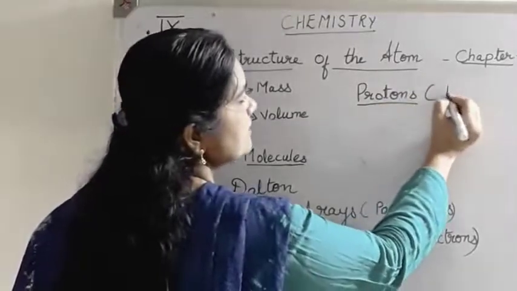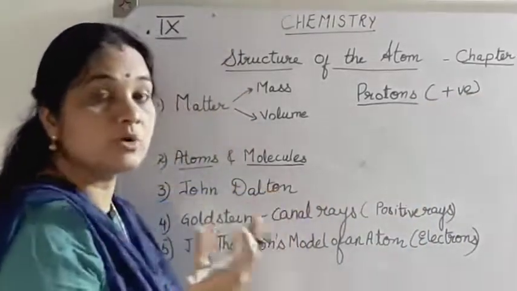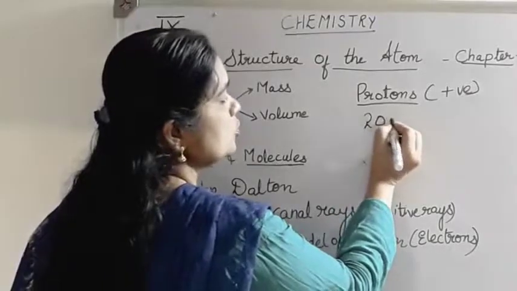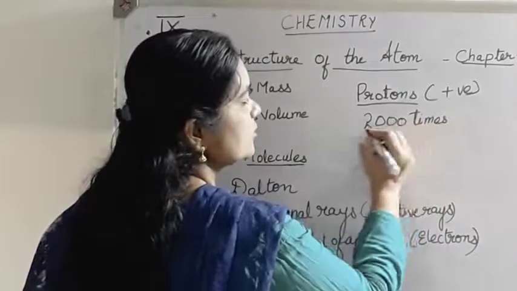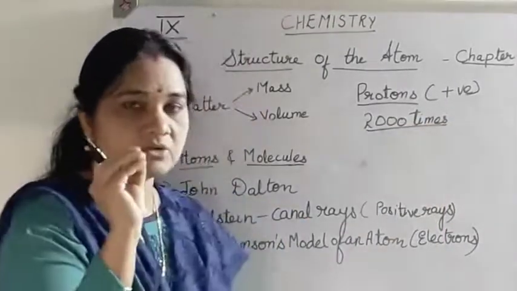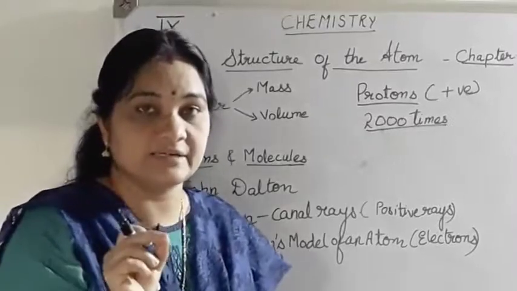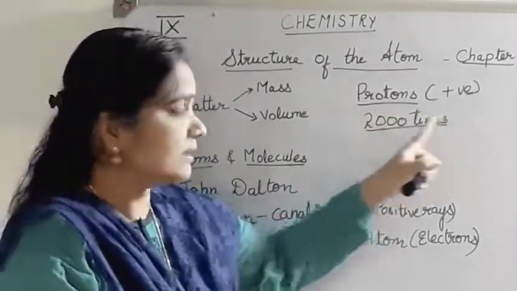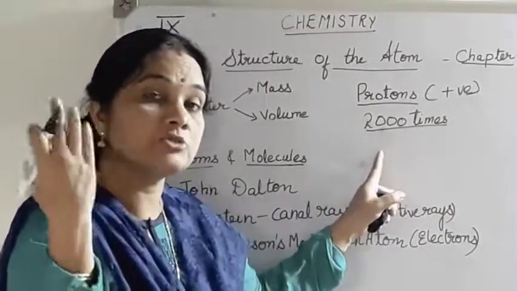Protons are nothing but the charge of proton is positive, and the mass, what about the mass? The mass of protons was found to be about 2000 times that of electrons. That means the mass of electron is very negligible, but the charge of electron is negative. But the protons are positively charged particles, and the mass of proton is around 2000 times much more than the